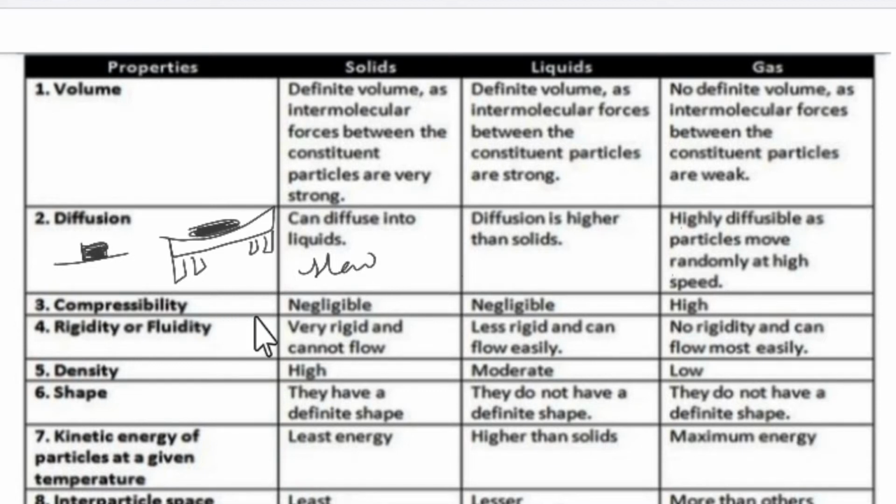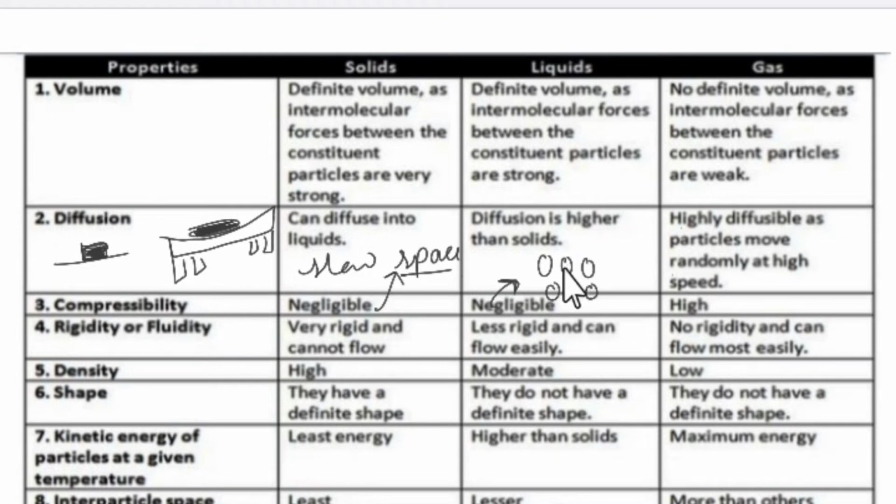The next is compressibility. Compressibility is negligible in solids. The reason is interparticle space. If a question comes, you will explain it on the basis of interparticle space. Again, liquids are also not that compressible. So the reason for non-compressibility of liquid is, we know that liquids have moderate space between them. Then what is the reason we are not able to compress liquid?